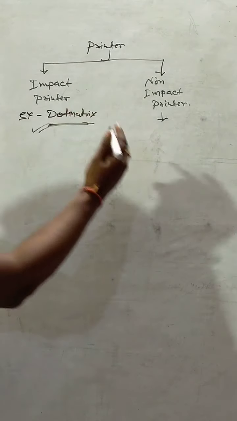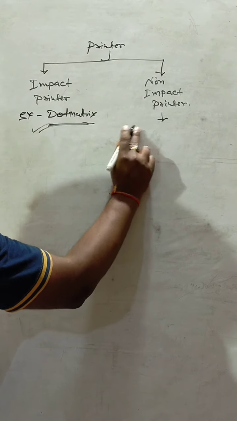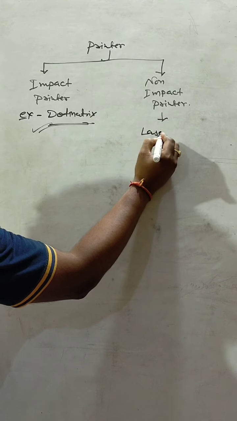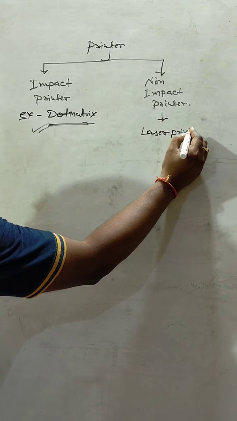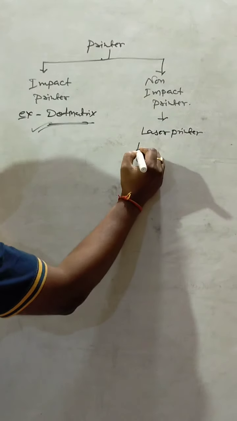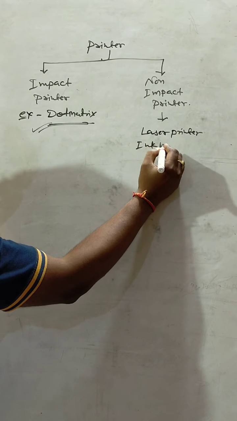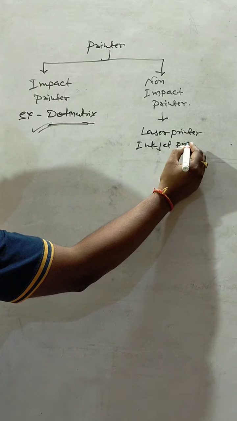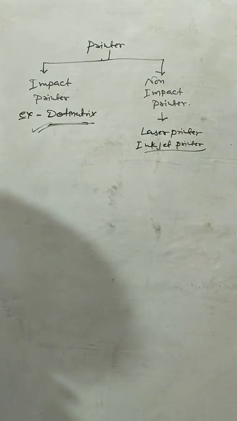The example of non-impact printer is laser printer or inkjet printer.